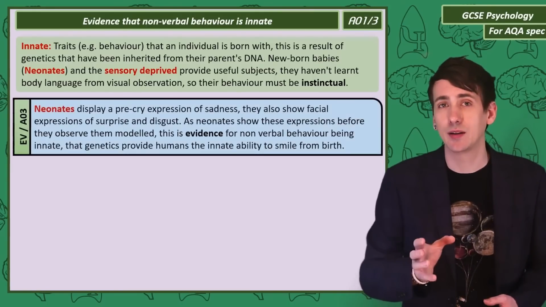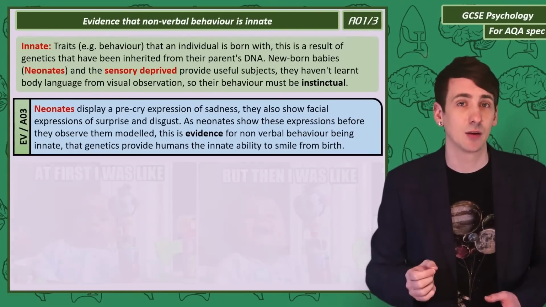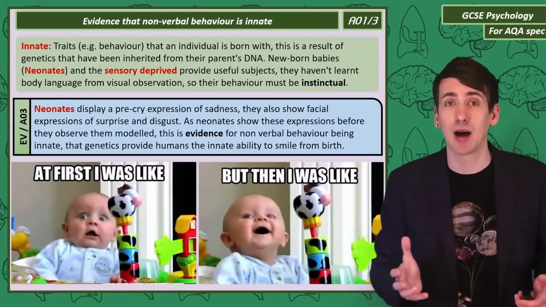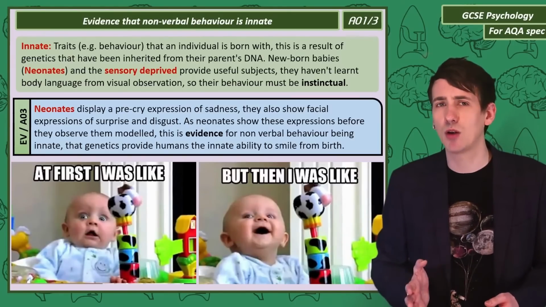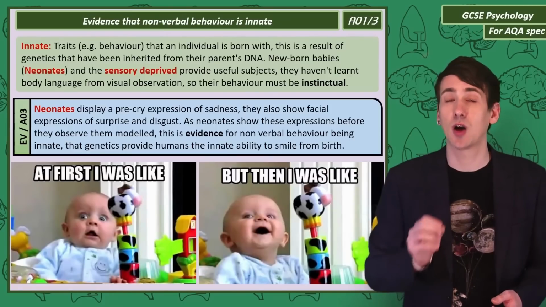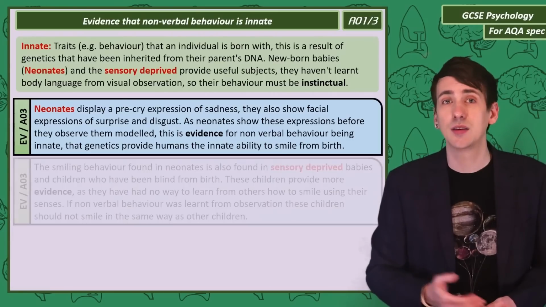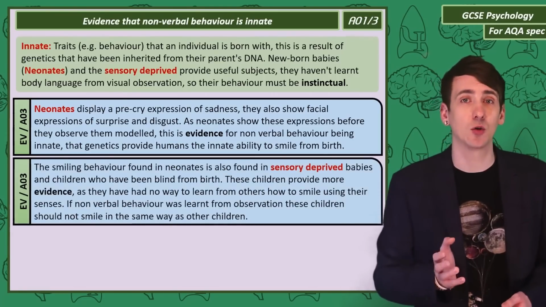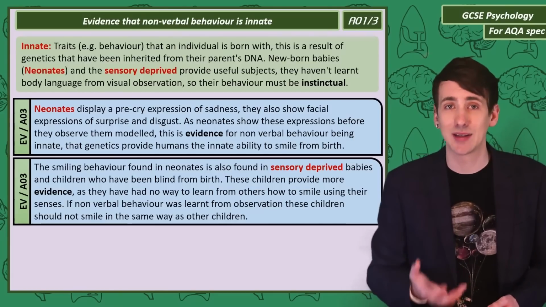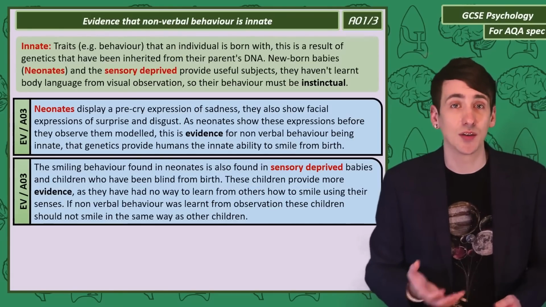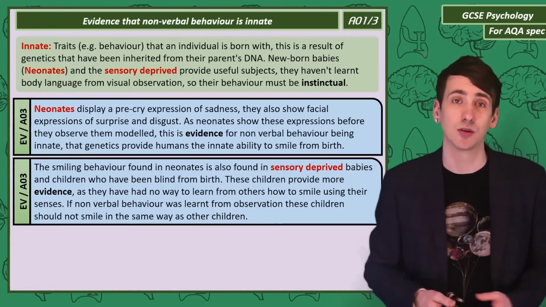So if we look at neonates, so newborn babies, we can see a pre-cry expression of sadness, as well as showing what we would recognize as smiling, surprise, and disgust. As babies show these expressions before seeing them modeled, this suggests that the expressions are innate. We have the genes to smile from birth. The same expressive behavior is found in studies of children born sensory deprived. If facial expressions were learned through imitation, these children who can't see shouldn't be able to use the same facial expressions in the same way as other children.